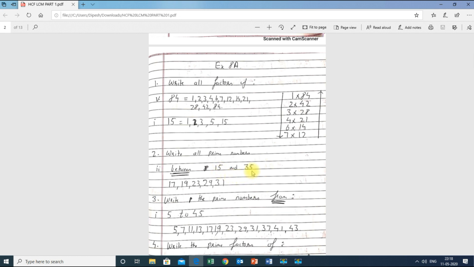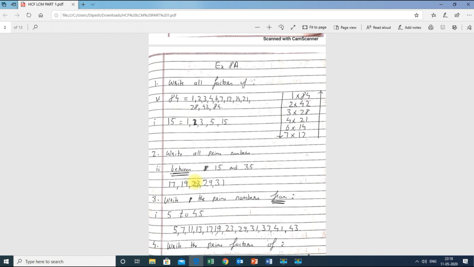Many students make this mistake. They include 15 and 35 in the answer, but they are saying between. For example, there are students sitting in a row: Mr. A, Mr. B, and Mr. C. Again, I am repeating.